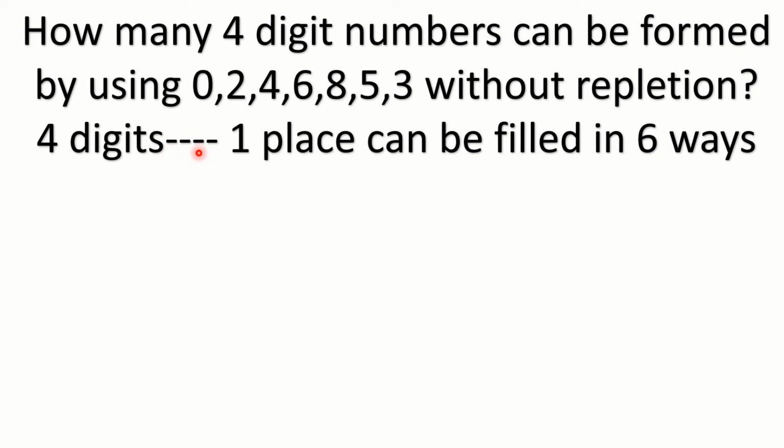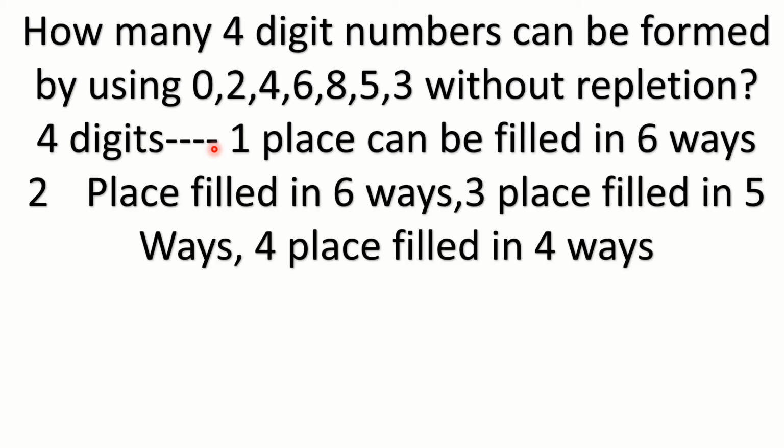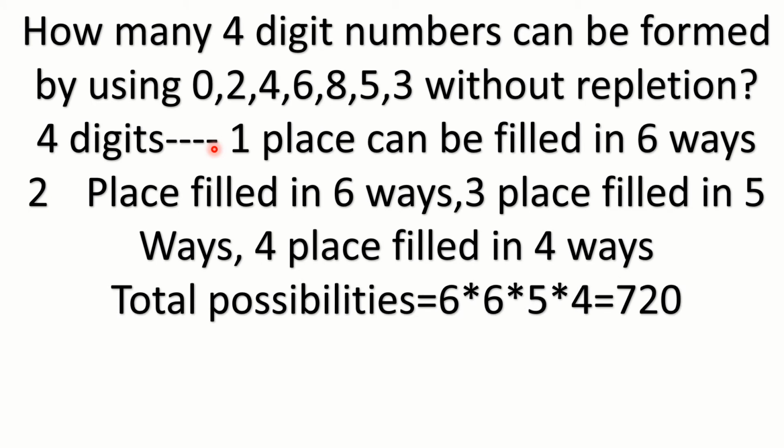In the fourth place, you get only 4, because 3 digits are already used. So without repetition you get 4 possible digits. By this, you can get 720 four digit numbers from these 7 digits.